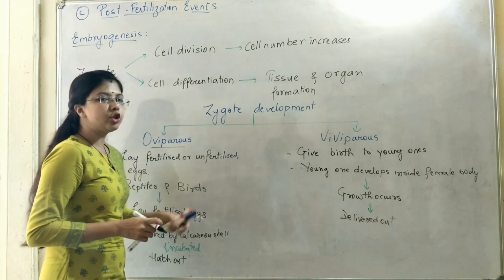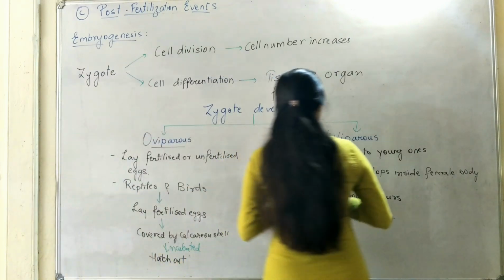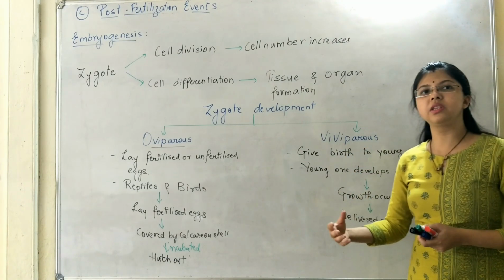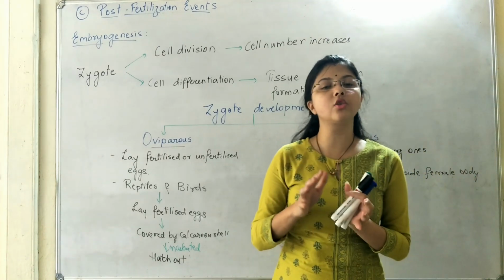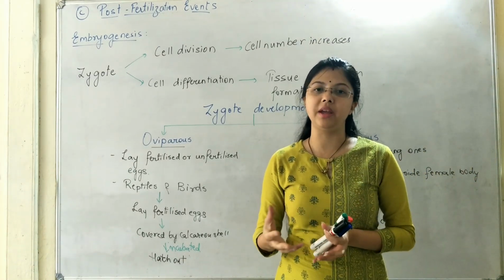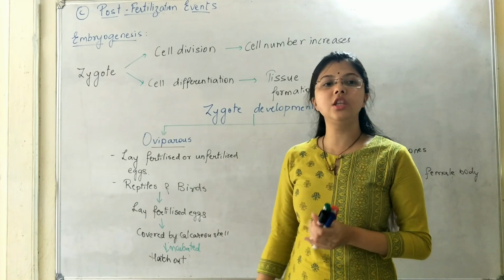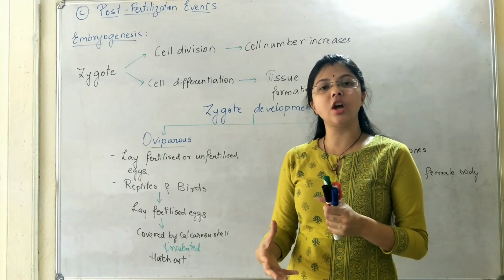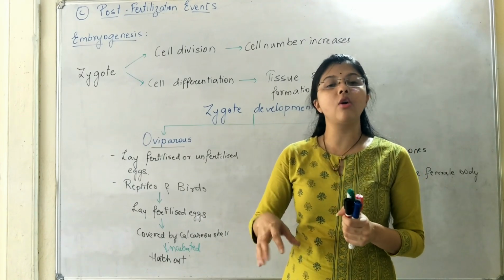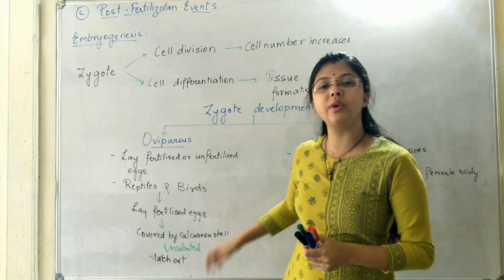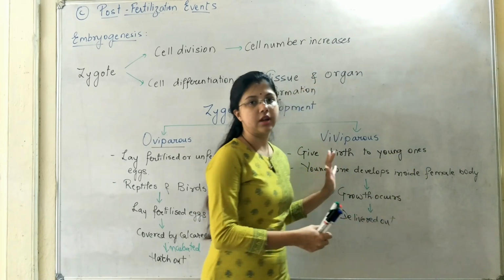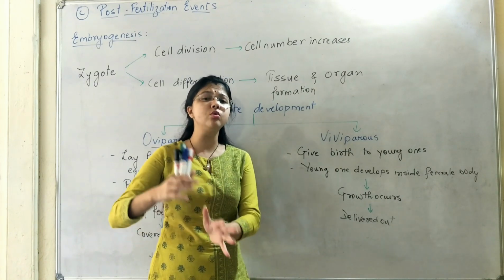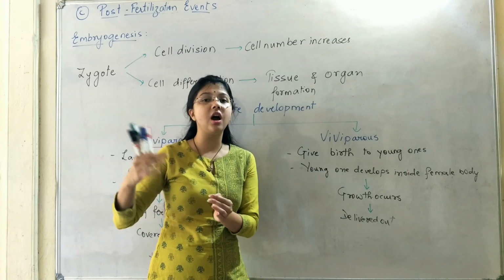Now, the advantage that the viviparous offspring face is that in case of viviparous organisms, wherein the organisms give birth to the young ones, they are always being nurtured and protected by the parents. Whereas that is not going to happen in the oviparous organisms. Once the eggs are hatched out, the young ones may or may not be taken care of. They are more prone to predators as compared to the viviparous organisms, because these viviparous organisms will take care of the child up to a certain age, until they reach the adulthood stage.